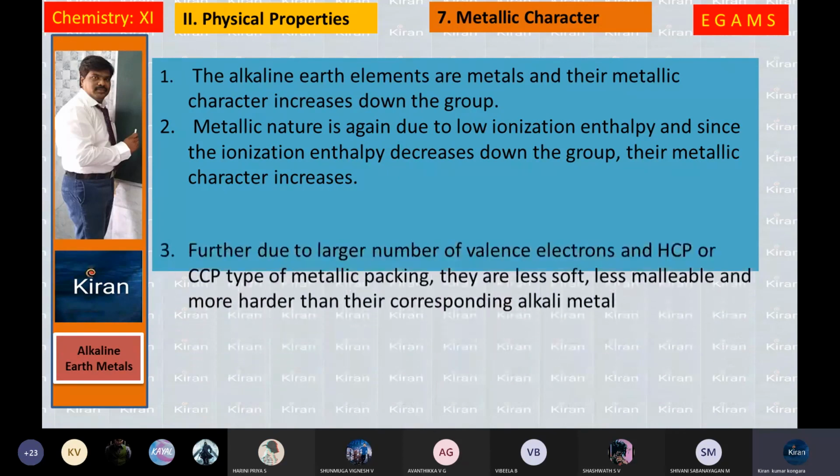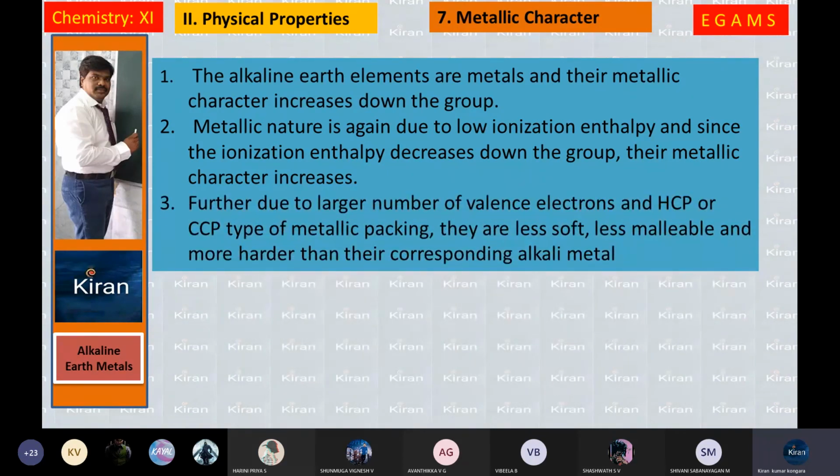Further, due to the larger number of valence electrons and HCP or CCP type of metallic packing, they are less soft, less malleable, and harder than the corresponding alkali metals. If you compare with alkali metals, they are less malleable, and they have specific lattice structures, hexagonal closed packing HCP or cubic closed packing CCP type of metallic packing. That's the reason they are less malleable and harder.